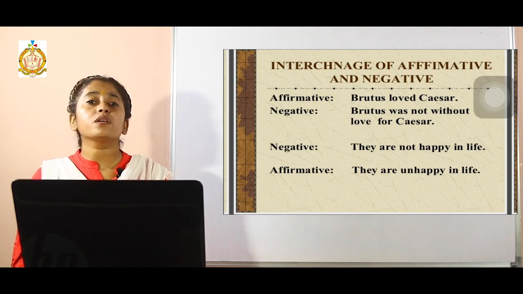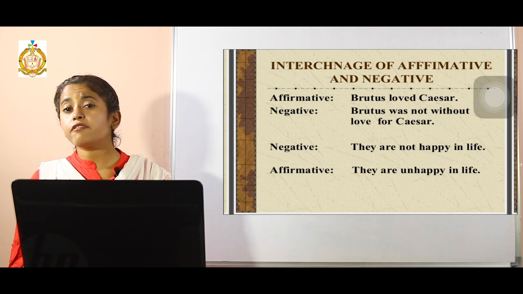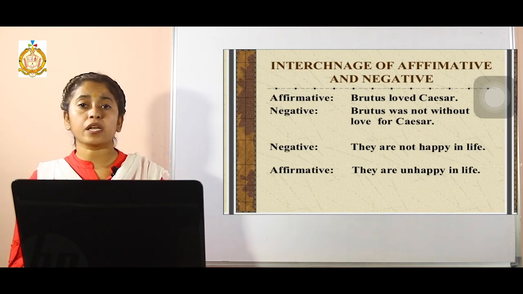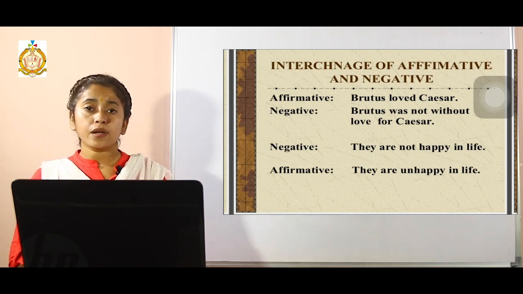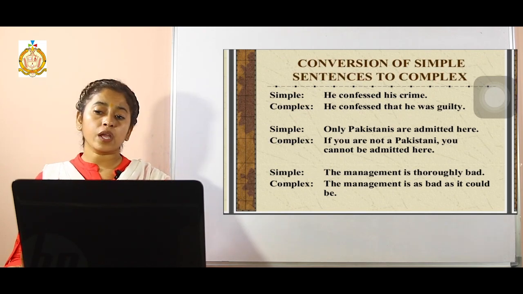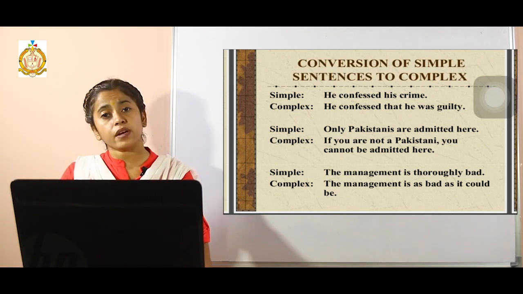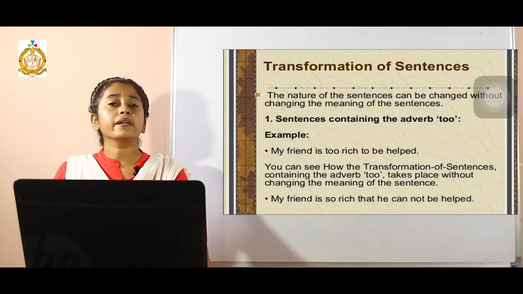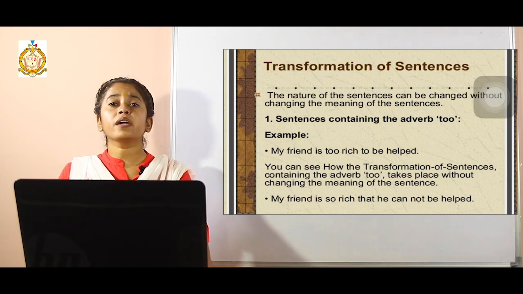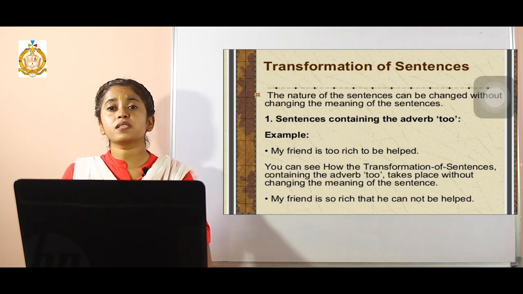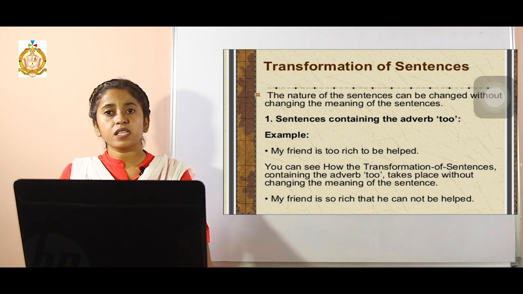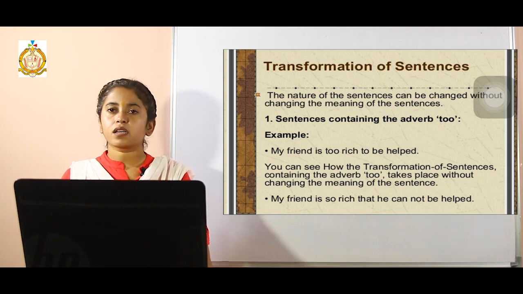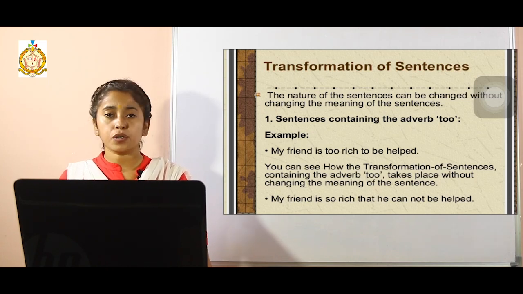How we can change the very sentence which is having an infinitive in it, the very word to in it. The only one way option which is available to us for the very word to is so and that. But we have to be very careful about the tense of the sentence. If it is in present tense, can will be used over there, and if it is in the past tense, could will be used over there.